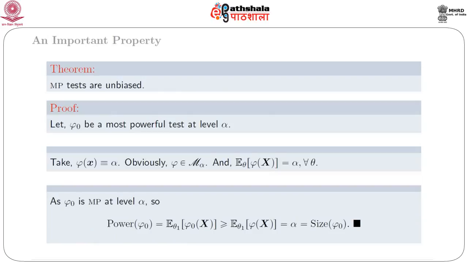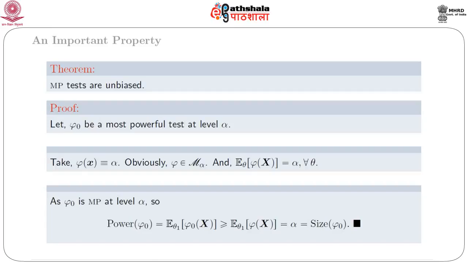As a consequence of the Neyman-Pearson lemma, we get another theorem: the most powerful test is always unbiased. For this, take phi naught as a most powerful level alpha test. Then take the trivial test phi x equal to alpha, which means we always reject the null hypothesis with probability alpha, a constant probability.